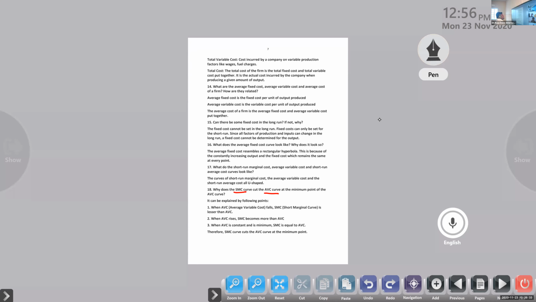Next one: can there be some fixed cost in the long run? If not, why? So, what is the answer? Is there any fixed cost in the long run? No. Why is it so? A fixed cost cannot be set up in the long run. Fixed cost can only be set for a short run. Since all factors of production and inputs can change in the long run, a fixed cost cannot be determined for the output.